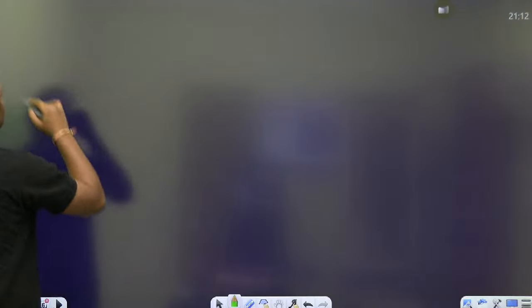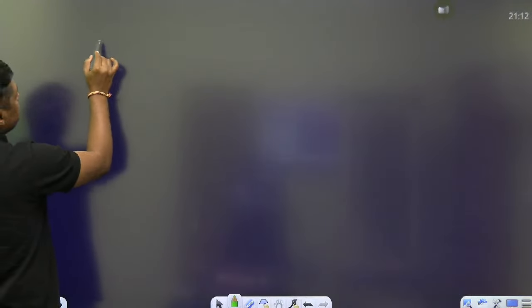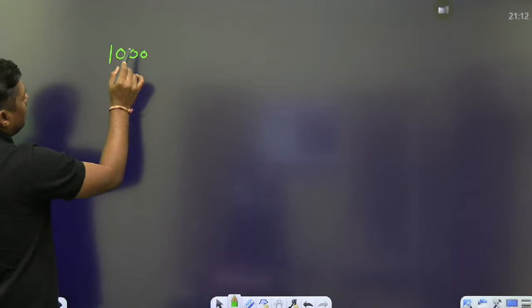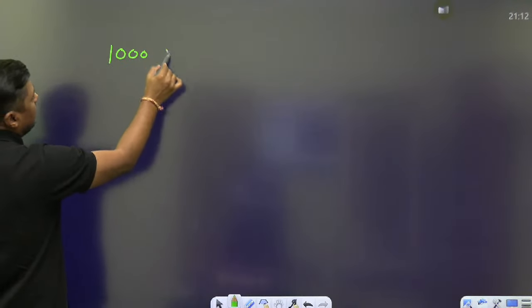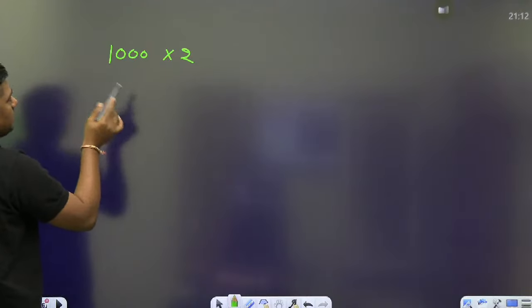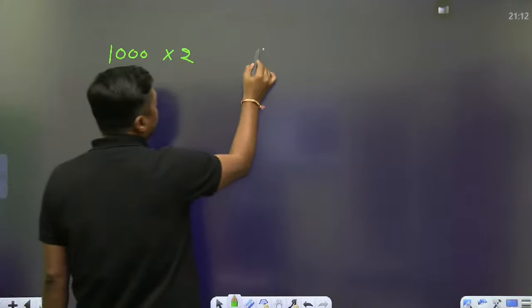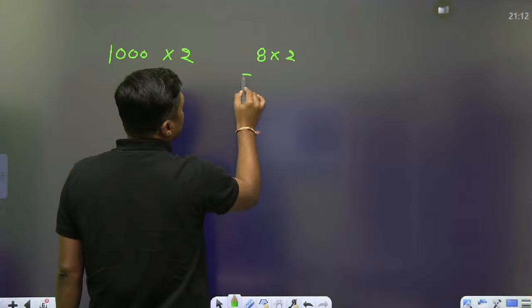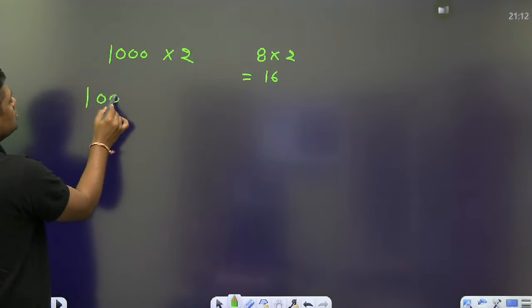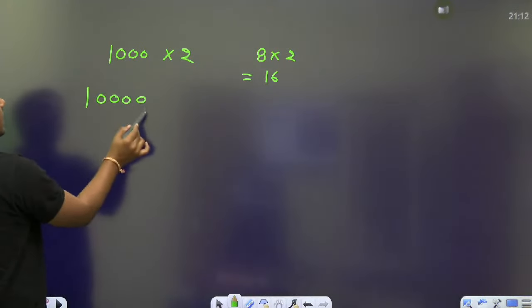Now when any number is shifted left, for example, you have the number 8. If 8 is multiplied with 2, it will become 16. What is 16? 16 is nothing but 8 shifted by 1 digit to the left.